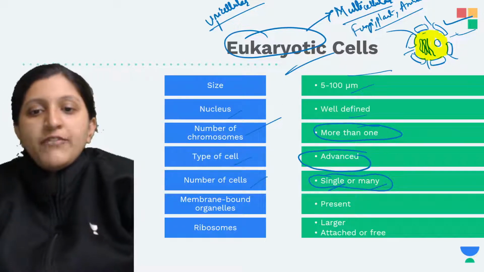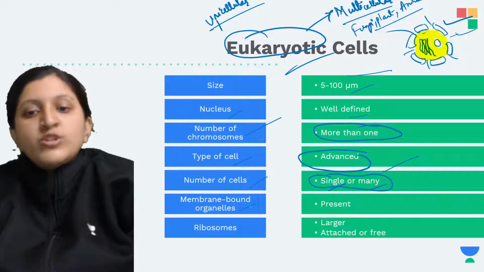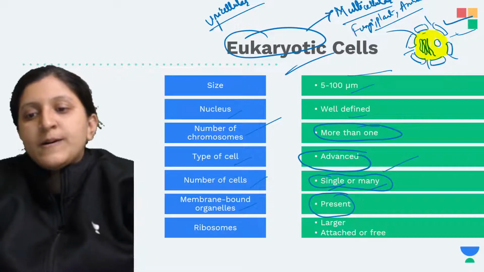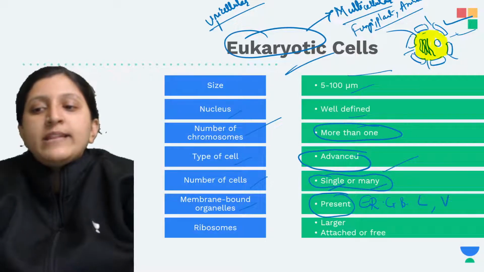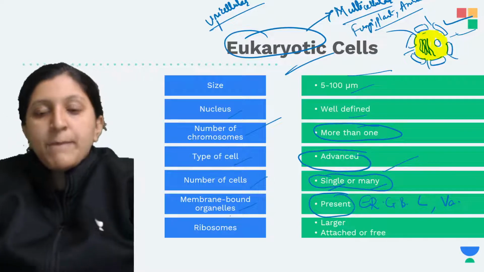Membrane bound organelles are present: the endoplasmic reticulum, Golgi body, lysosome, and vacuole. All these can be considered under membrane bound organelles.